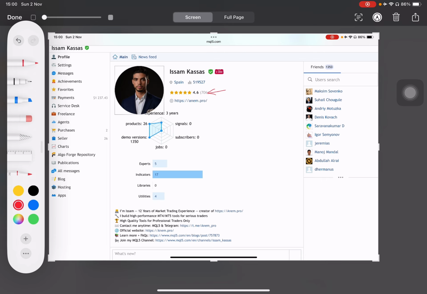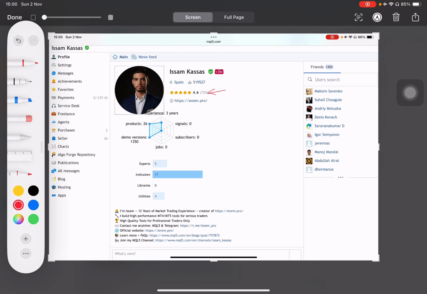And MQL5 will not reward you with this kind of numbers unless you have really good quality products and you are really active and you always are creating high quality support, and that's my goal here. I'm here to help as much as I can, and this is really important to tell you, guys, because I am proud of what I'm doing and I'm here to help you all the time.